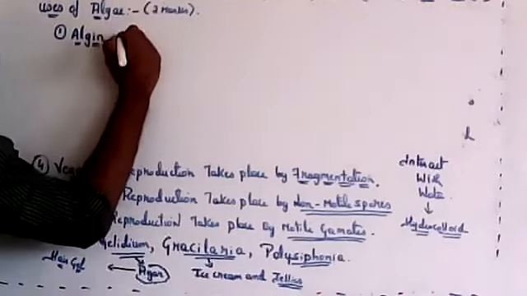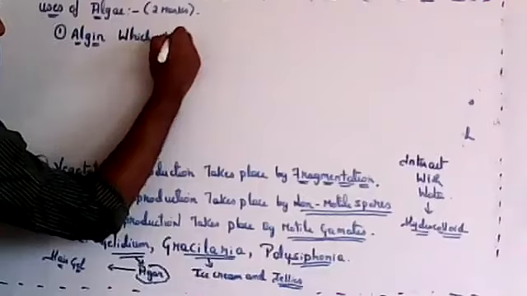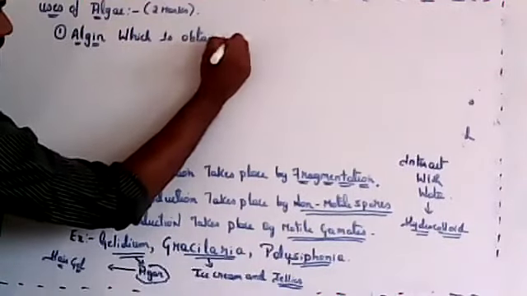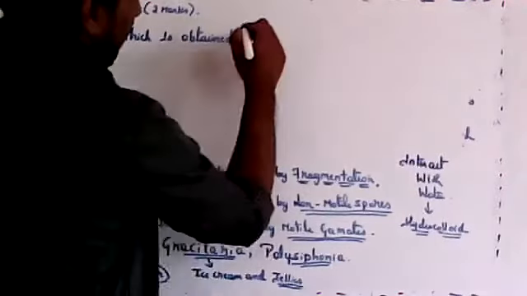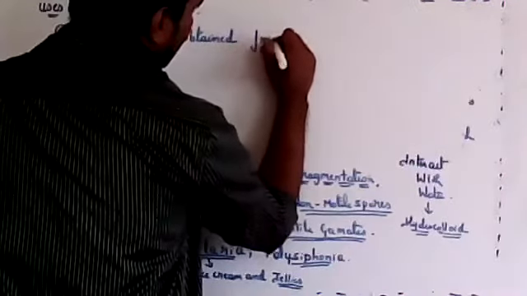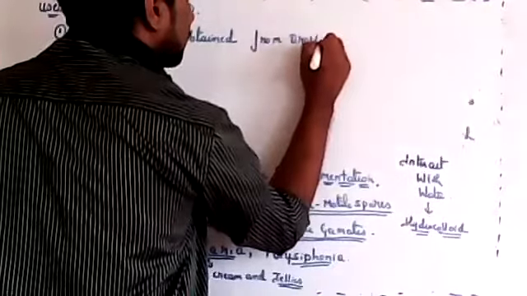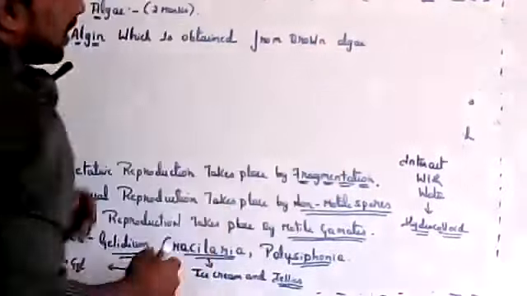So algin is obtained from brown algae. You should remember that.